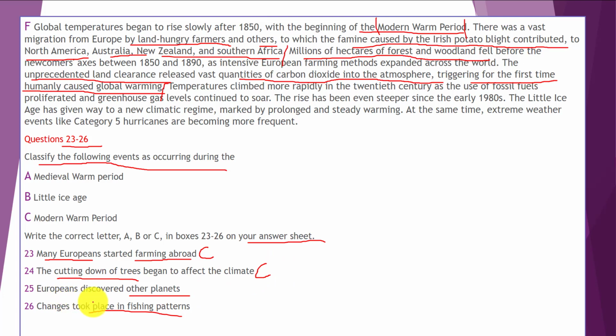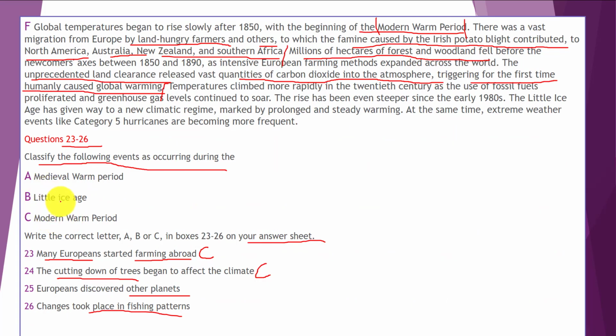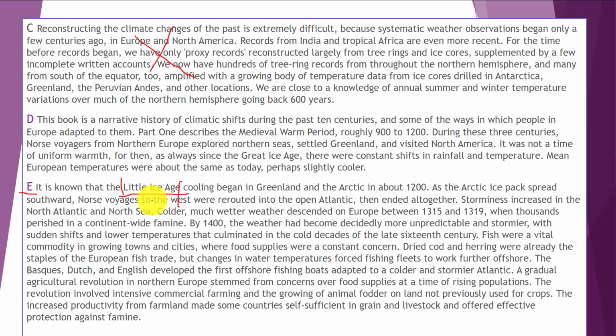Okay, now let's go to our next paragraph. Paragraph E. It is known as the little ice age. Okay, this is little ice age, and this paragraph is about little ice age. Little ice age was one of our options, and because questions 23 and 24 are related to medieval warm period, I can eliminate this option, because questions 25 and 26 each would be about either a little ice age or modern warm period. Okay, now let's go back to our previous slide.